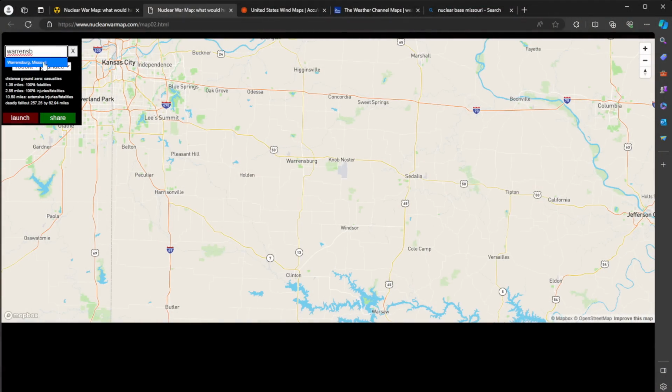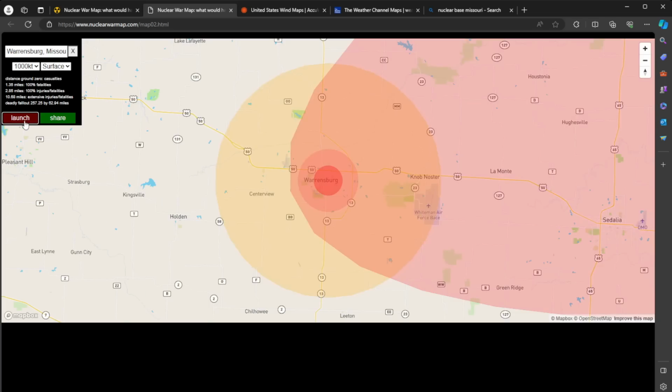And by the way, there's going to be multiple detonations at Whiteman, not just one. I couldn't find Knob Noster in their database, so we'll just do Warrensburg. We'll go ahead and just do a megaton again on the surface. Again, there's going to be a lot more. Launch. Boom, there it is. So obviously a detonation here. Here's Whiteman Air Force Base.